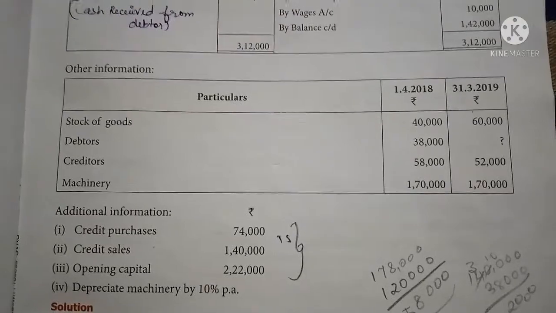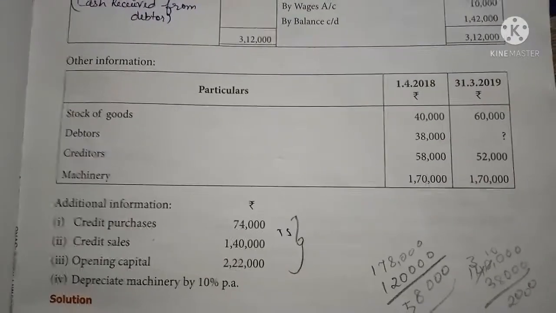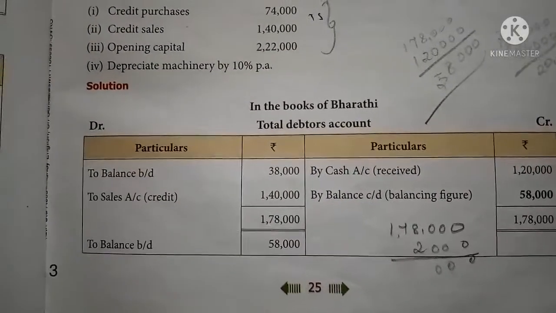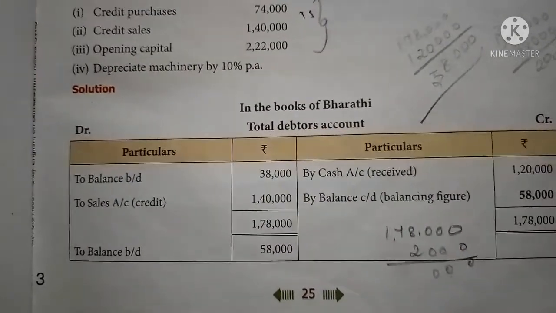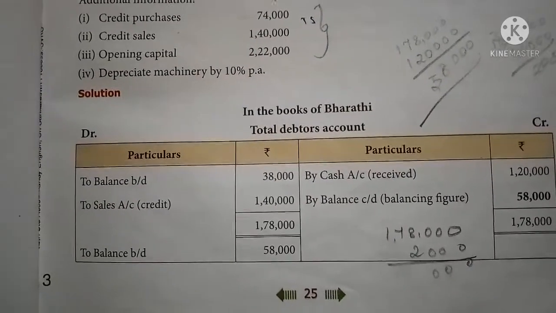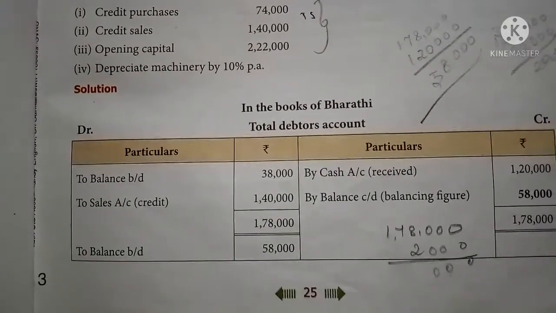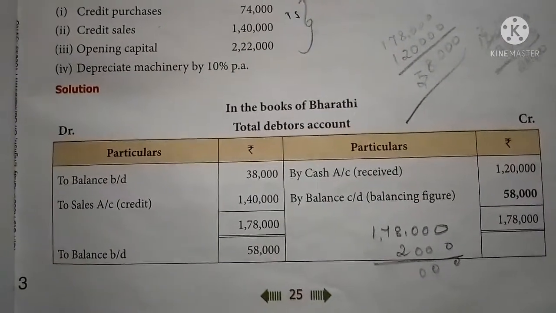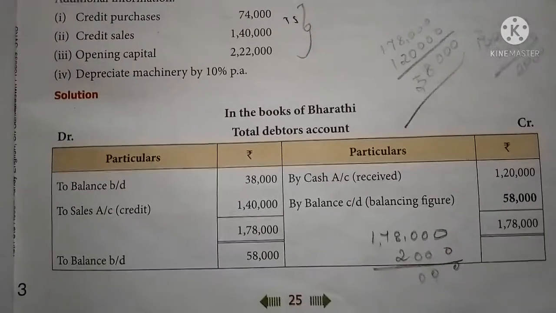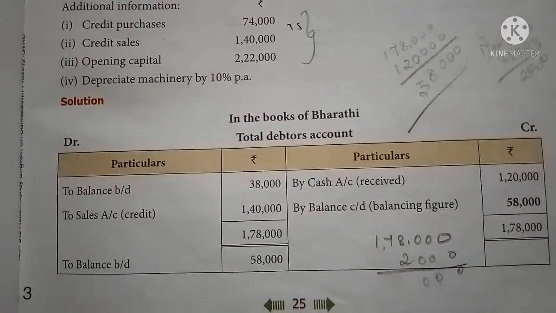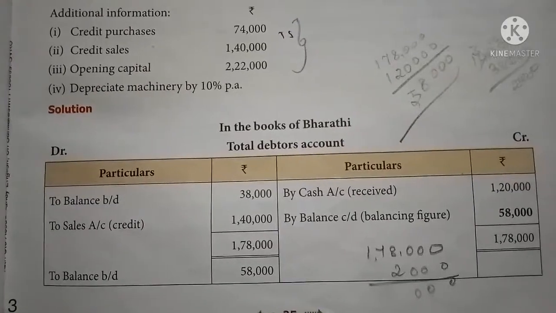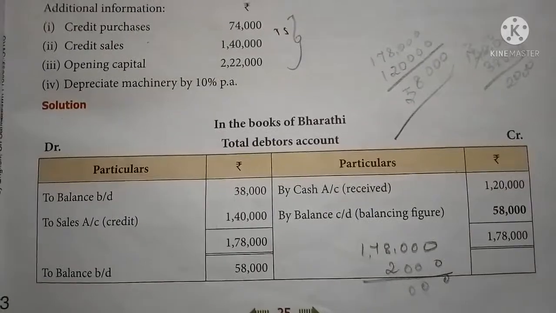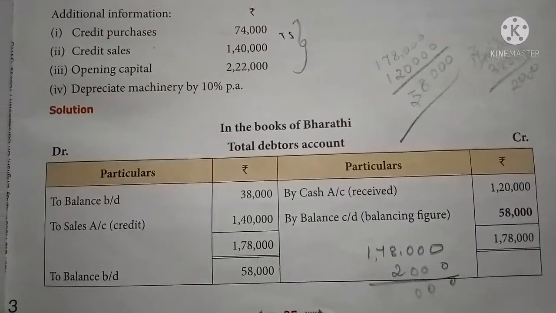For finding out that value, you must prepare the total debtors account. So first, total debtors account. As we already discussed with the help of the specimen, use both sides and make the necessary columns. First, to balance brought down 38,000, it is also given in the sum. To sales, credit sales, it is also given in the sum. Additional information 1,40,000. By cash received, it is also given in the sum, 1,20,000 in the cash book.